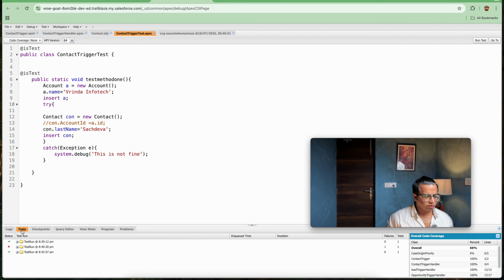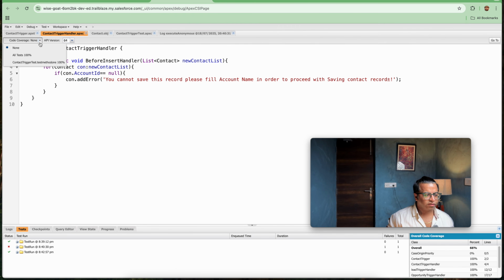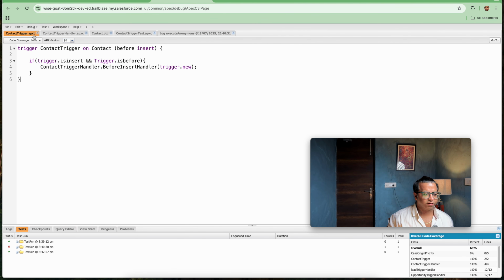First, let's focus on the test. Now my test has passed and been covered. And if you see here, the test coverage is also coming 100%. So by this method, you can cover the test class for validation.